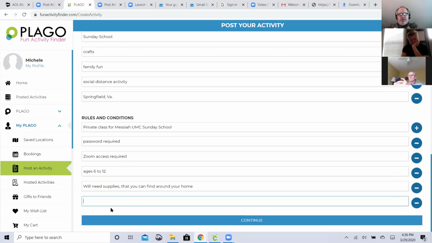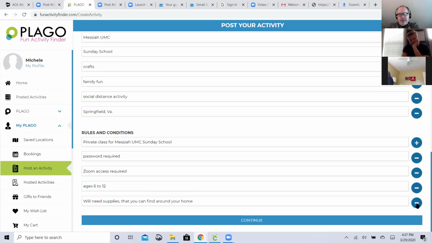What I would say is I would hit the minus button there. Then I would take pictures of the crafts that I've already done. Can you guys see? No, I can't. Where would I post it? Well, now hit the minus since we're done with the tags and you want to get rid of that field. Okay. Now hit continue.